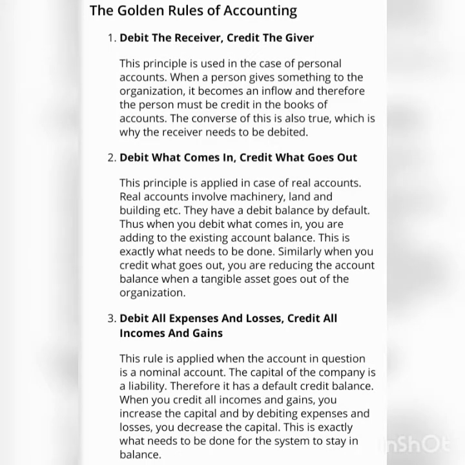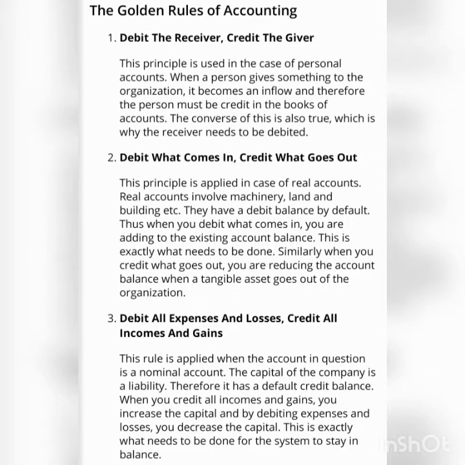The important rules for recording transactions are: first rule is debit the receiver and credit the giver. This principle is used in the case of personal accounts. When a person gives something to the organization, it becomes an inflow and therefore the person must be credited in the books of accounts.